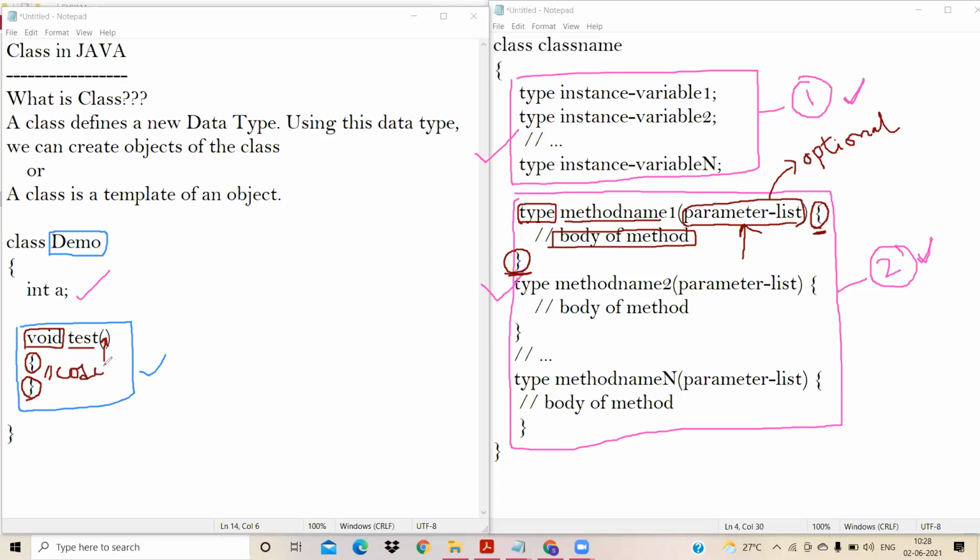Is it fine, students? One second, students. Yes, is it fine, students? Sorry for the disturbance. Yeah, fine. I hope you understood this, right? So let me do it. One second, let me erase all the stuff.